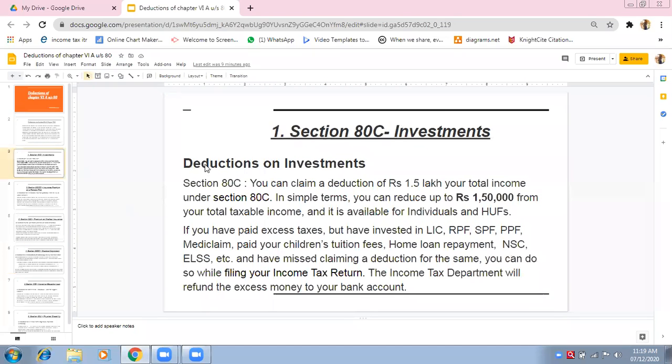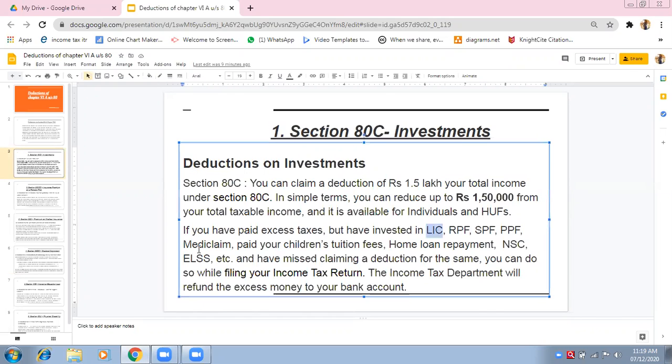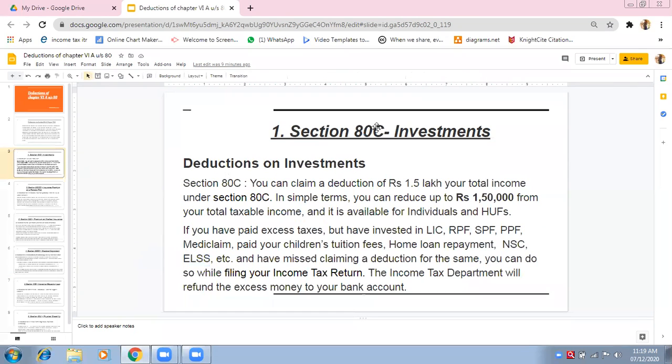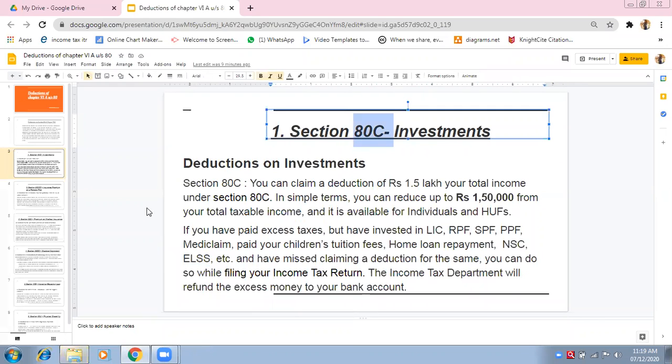First was investments. I can ask you the question: the following investments are done by Mr. So-and-so in LIC, in Mediclaim, in ELSS. Which type of deduction can he avail? The options will be 80C, 80DD, 80D, 80E.